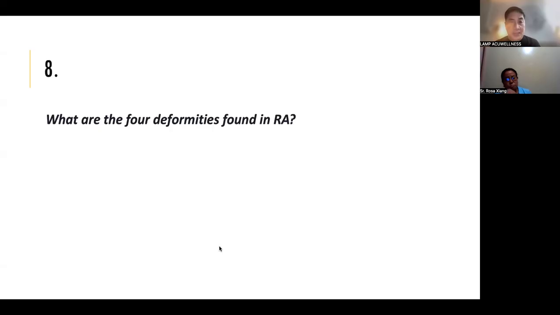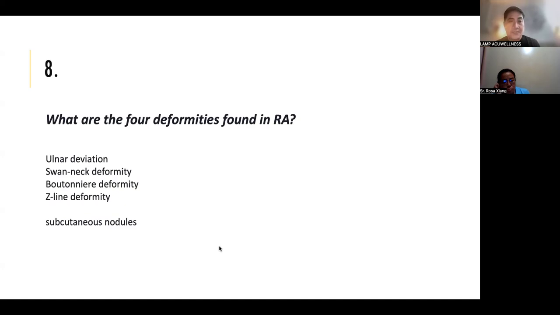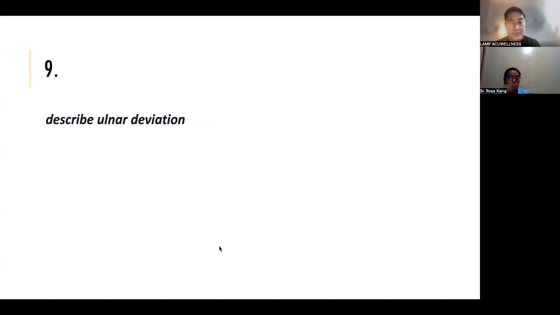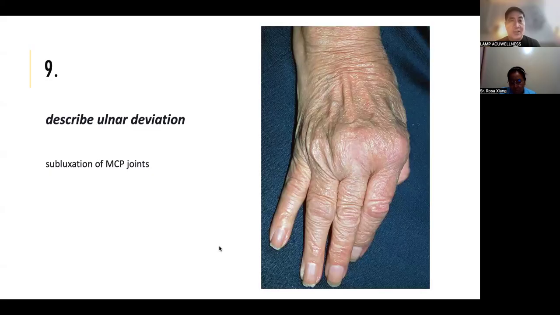What are the four deformities found in RA? Ulnar deviation, swan neck deformity, boutonniere deformity, Z-line deformity, and subcutaneous nodule. Describe ulnar deviation. It's the subluxation of the metacarpophalangeal joints. Yeah, subluxation. This is how it looks like. Ulnar, no? The ulna.